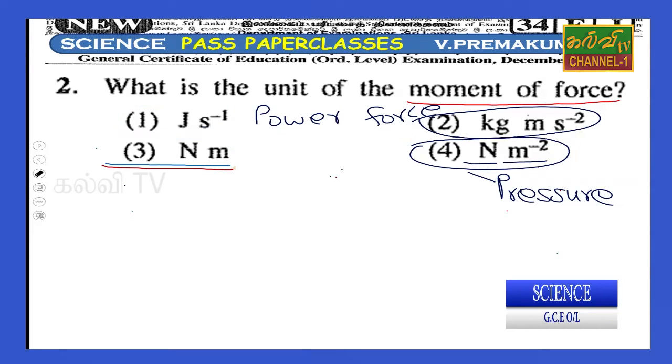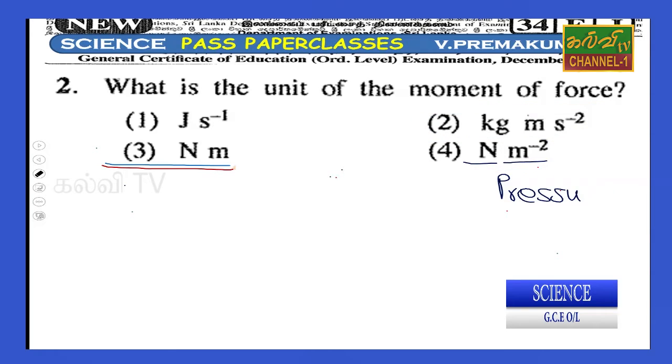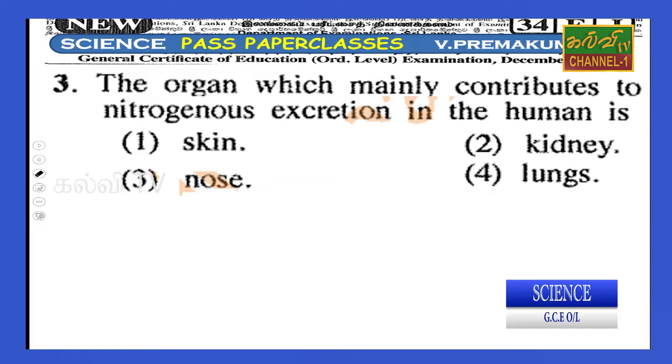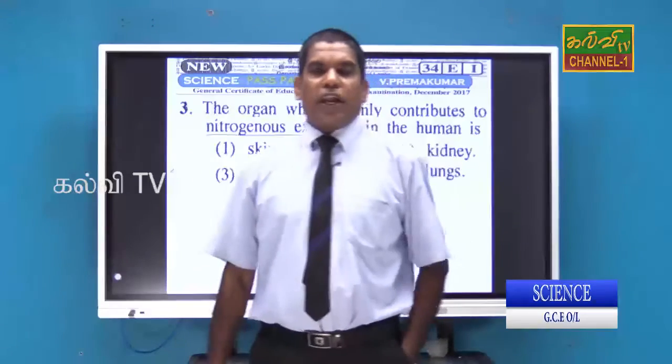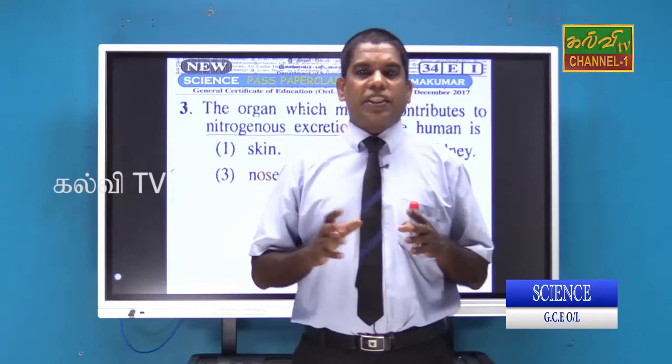Okay, students, we will go to the next slide. What is the organ which mainly contributes to nitrogenous excretion in humans? So, initially we should know nitrogenous excretion. You can find out what nitrogenous excretion means.